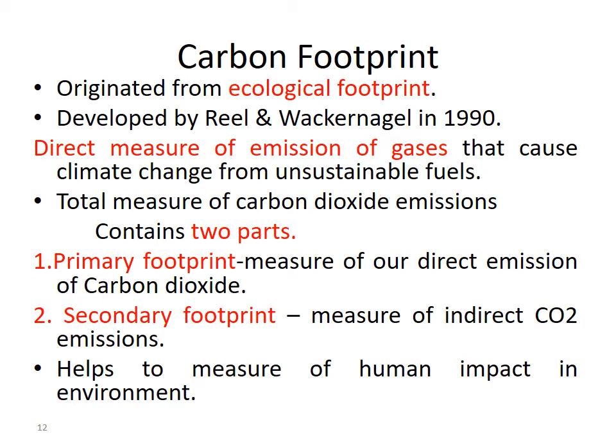In the case of primary footprint, it is a measure of our direct emission of carbon dioxide. In secondary footprint, it is a measure of indirect emission of carbon dioxide. It helps to measure the human impact on the environment through the carbon footprint.